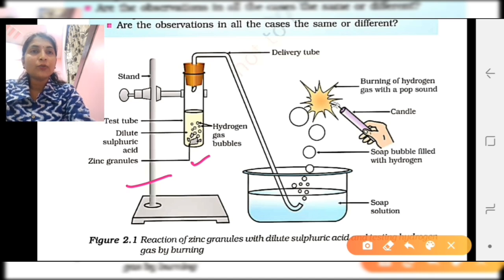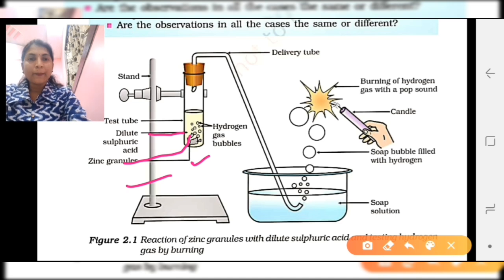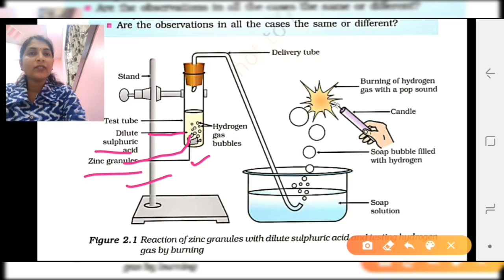In the test tube you can see the dilute sulfuric acid and the zinc granules mixed. Zinc is a metal. The point here is that acids and bases react with metals. So here an acid example is taken: the acid is sulfuric acid and zinc granules are the metal.